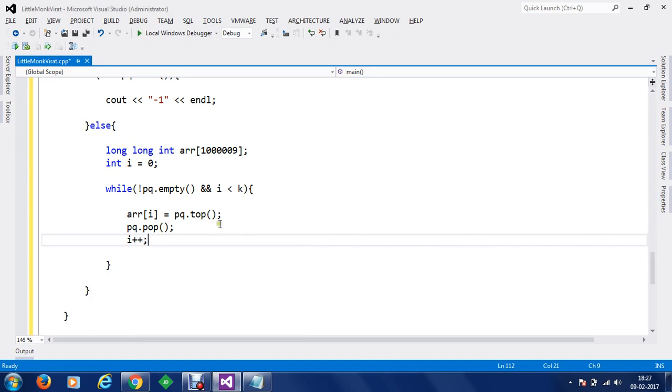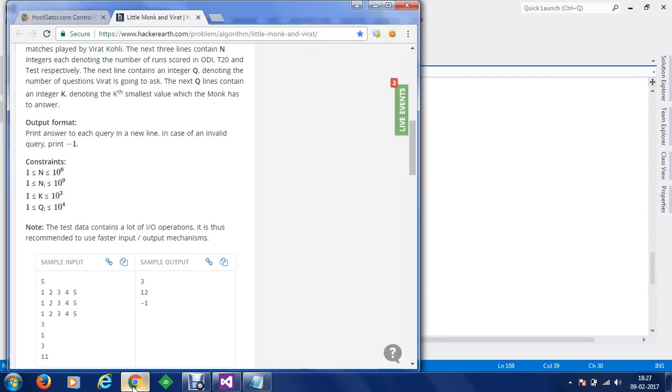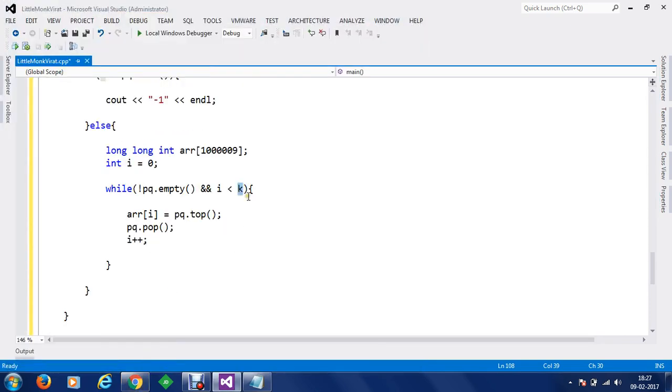So now this loop will execute from 0 to k times. So let's say we consider 3 here in the case. Once 3 is provided, this loop will travel from 0 to 3. So 0, 1, 2. Third smallest element will be pointed. So by the time, array of 0 will have the smallest, then array of 1 the next smallest after array of 0. So in that order, elements will be stored into array of I.